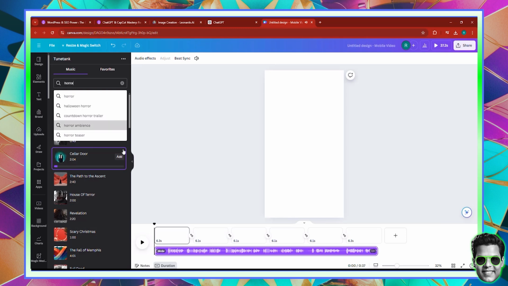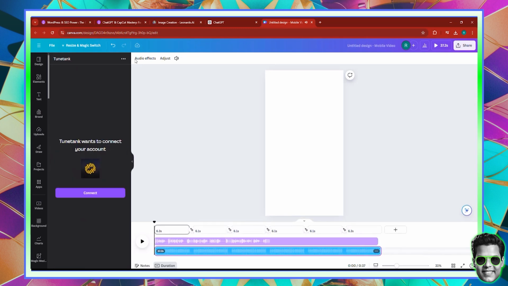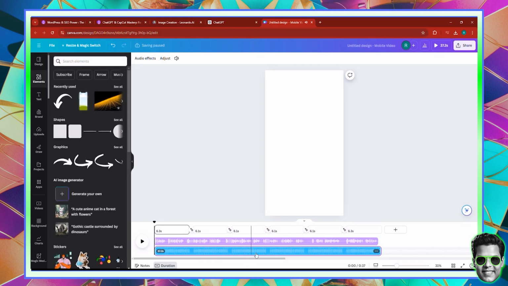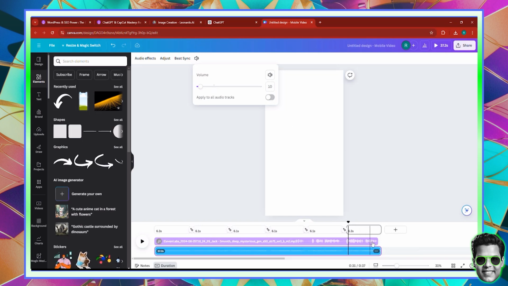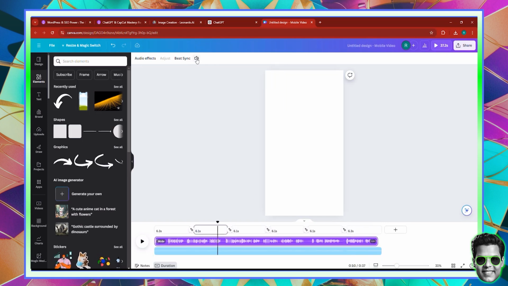I like it. So I'm going to click add, and then I'm going to pause. I'm going to go back here to elements, and the music has been added, but you have to make sure you click the music and go here to the music volume, and make it about maybe 10, and that's it. And don't click apply to all audio tracks, because otherwise it's going to apply it to the main voiceover, right? You want to leave the voiceover intact at 140, and you want to leave the sound intact.